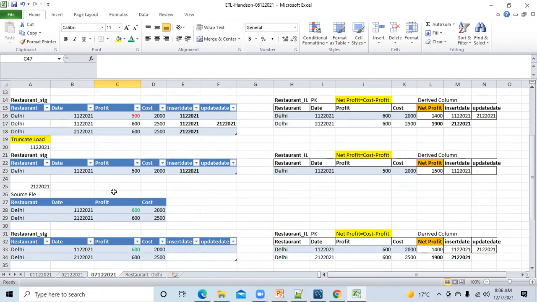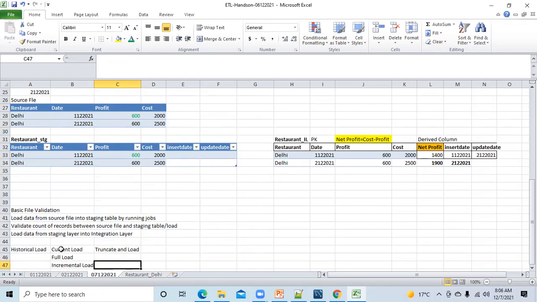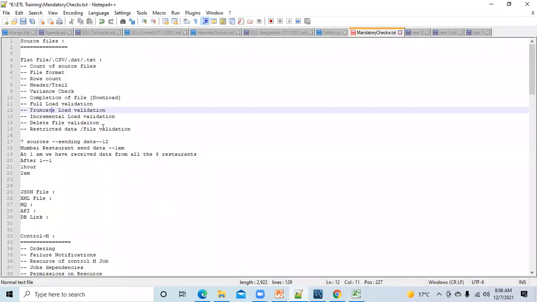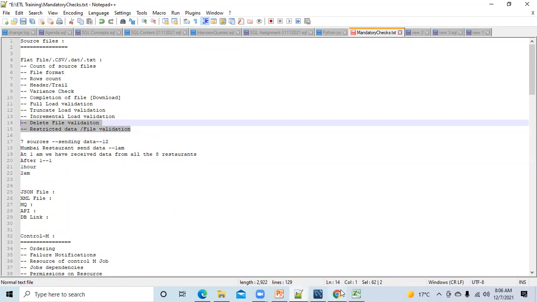Try to understand the concept. First of all, what is historical load? What is current load? Truncate and load? What's the merit and demerit of truncate and load? Or which one is beneficial? Okay. And then again, we will discuss tomorrow on this part. I think this is very simple. This will not take much time. Okay. Any questions?